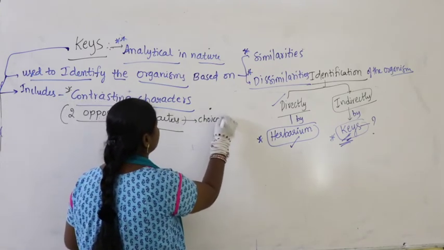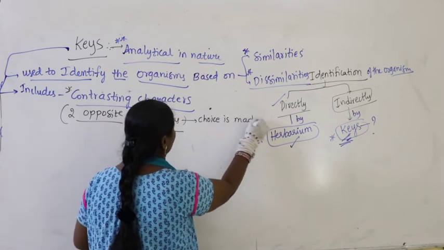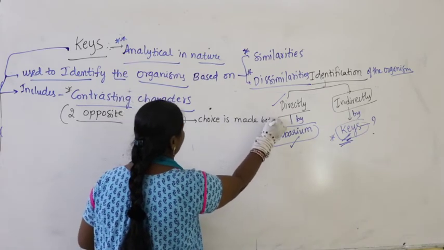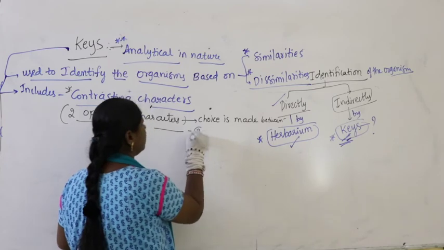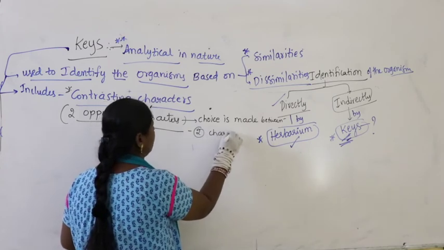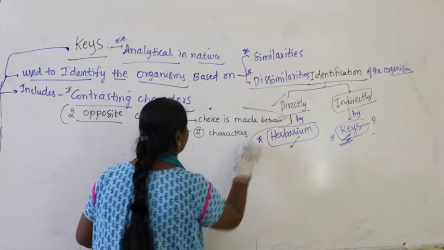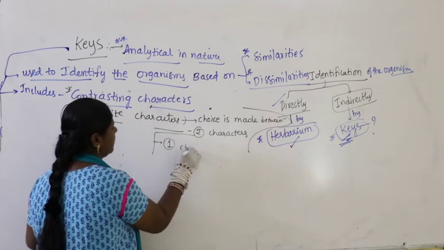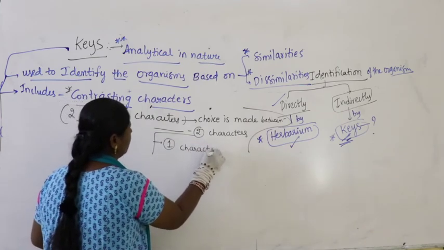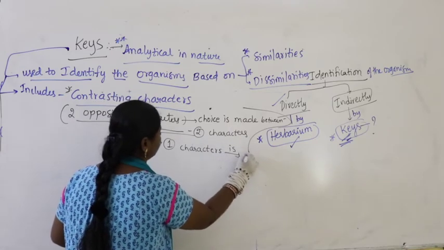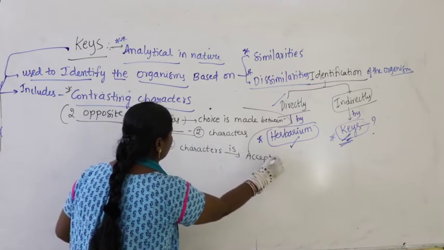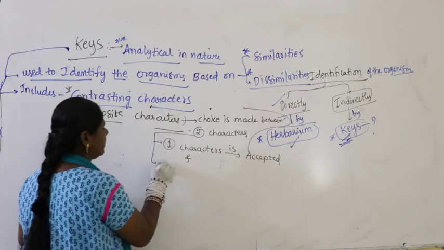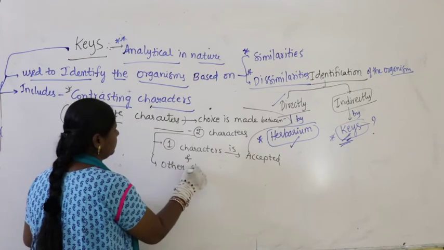A choice is made between two characters. Out of this, one character is accepted and the other character is rejected.